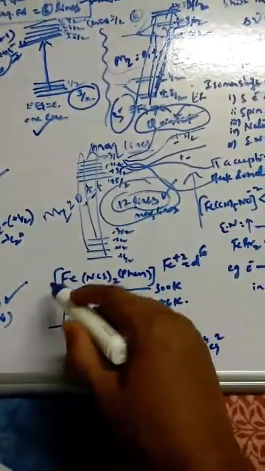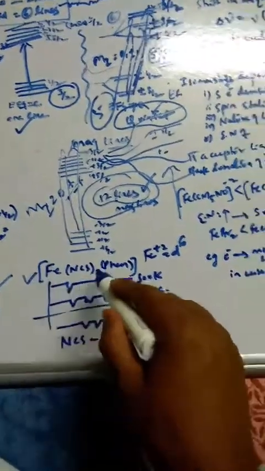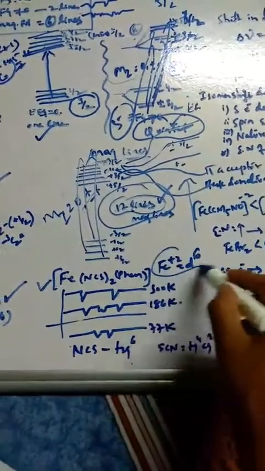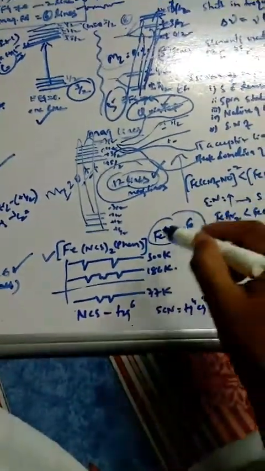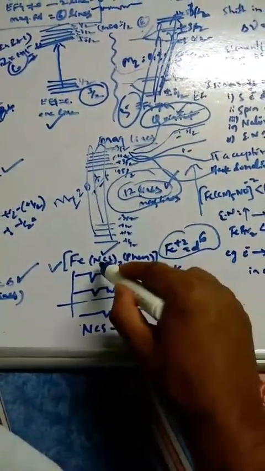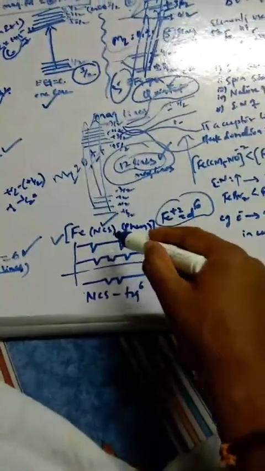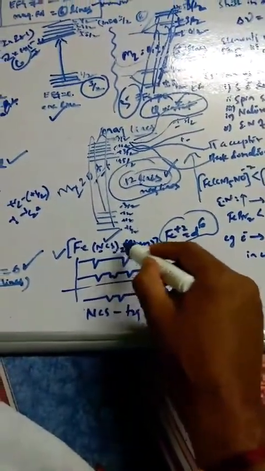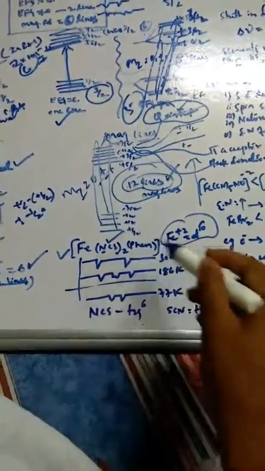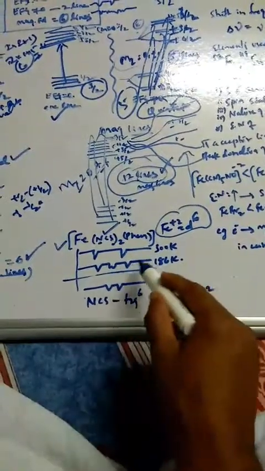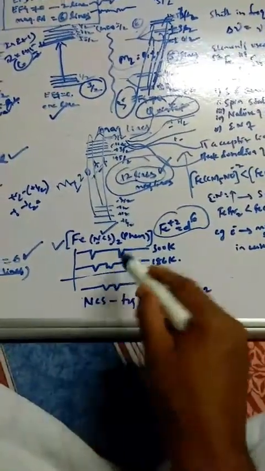Now let us go to some examples. See here, the Fe(NCS)2 phenanthroline complex, where Fe2+ is a d6 system. One thing you have to keep in mind is the ligand. NCS is an ambidentate ligand, where it can bind through nitrogen and also through sulfur: thiocyanate and isothiocyanate. You can see these three peaks at 300 Kelvin and 77 Kelvin; we have got an abrupt peak here. We will see that.